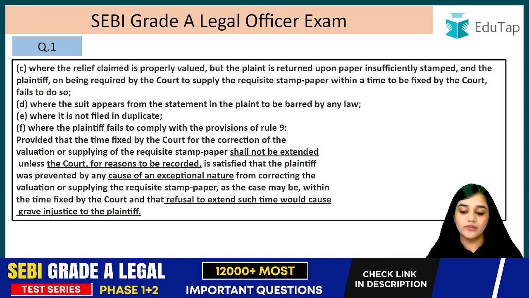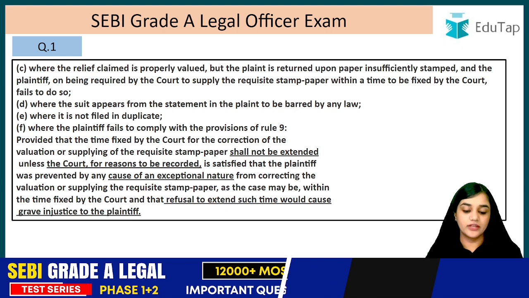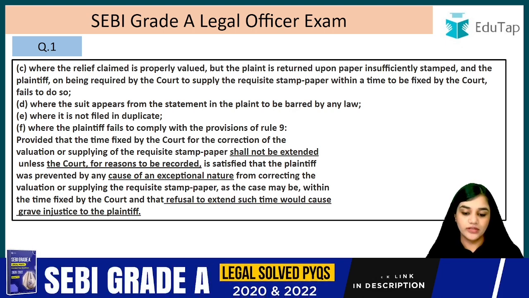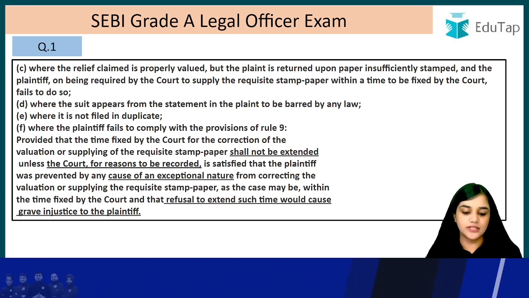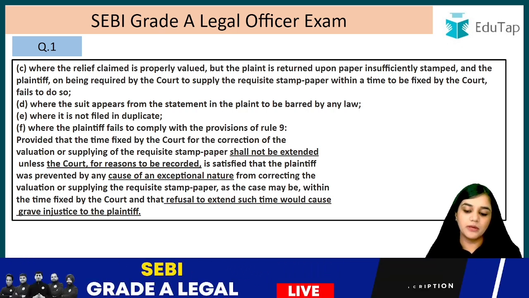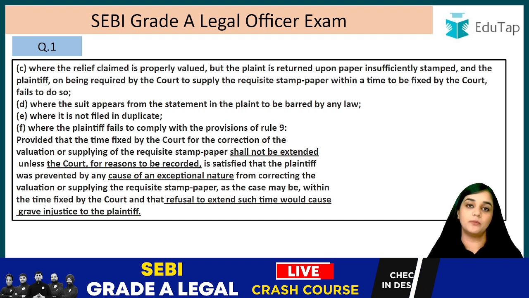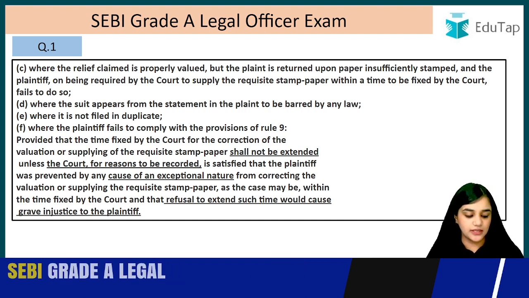Now let's read it. Provided that the time fixed by the court for the correction of the valuation or supplying of the requisite stamp paper shall not be extended unless the court, for the reasons to be recorded, is satisfied that the plaintiff was prevented by any cause of exceptional nature from correcting the valuation or supplying the requisite stamp paper, as the case may be, within the time fixed by the court, and that the refusal to extend such time would cause grave injustice to the plaintiff. I hope this section is clear to you.